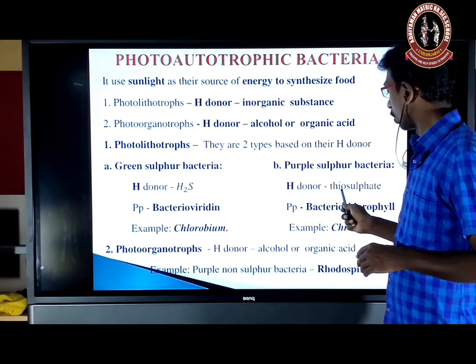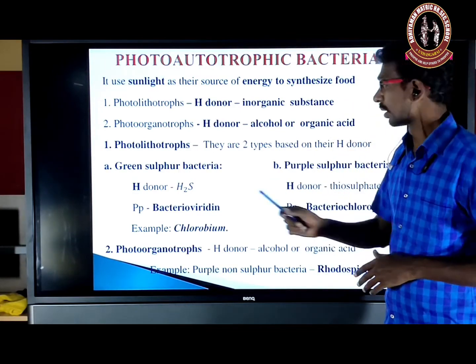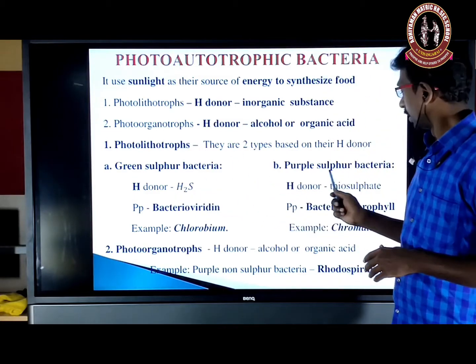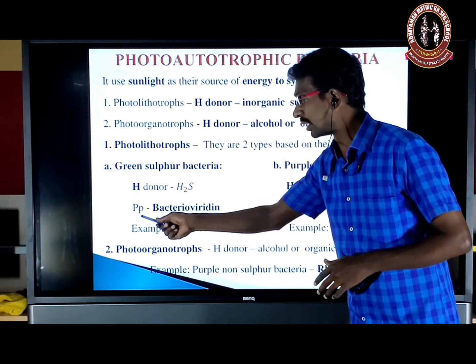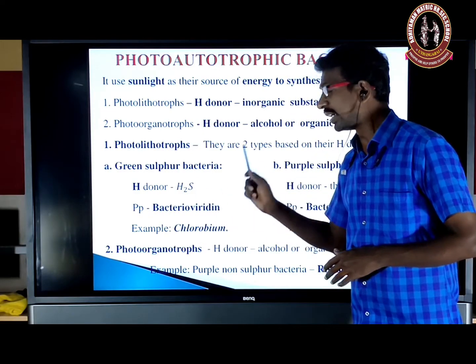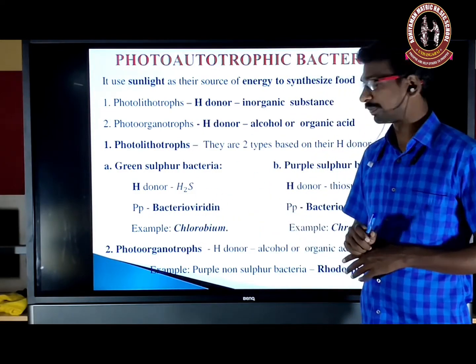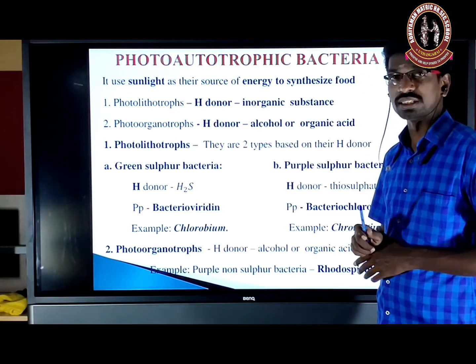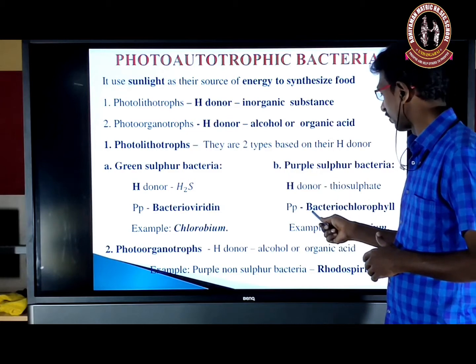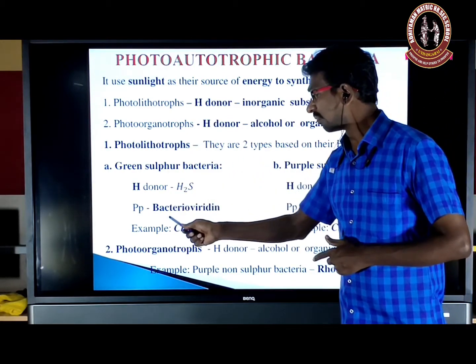In purple sulfur, the hydrogen donor is thiosulfate. So here, hydrogen sulfide; here, thiosulfate. The PP means photosynthetic pigment. Bacterioviridin acts as a photosynthetic pigment, and here bacteriochlorophyll acts as a photosynthetic pigment. In purple sulfur, bacteriochlorophyll. In green sulfur, bacterioviridin.